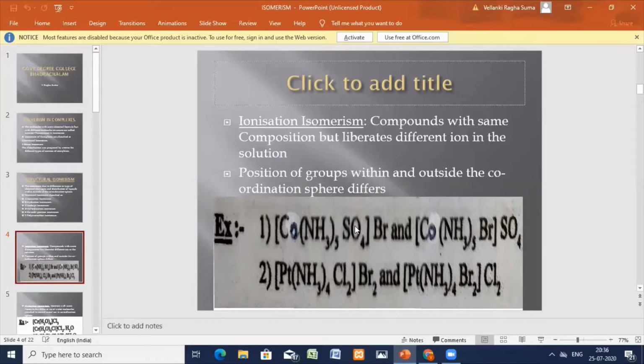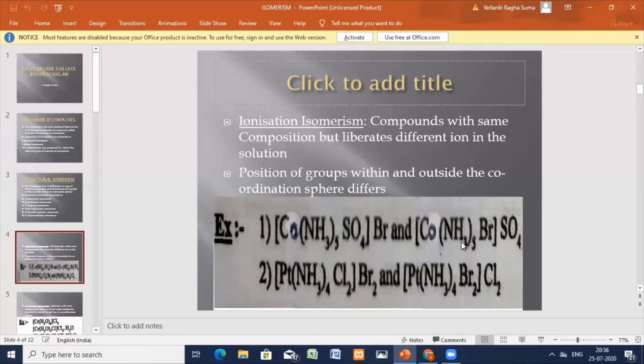The complex will give you two ions: within the sphere you get one ion, and outside the sphere you get the other. Here it is pentaammine cobalt sulfate as one ion and bromide as the other.